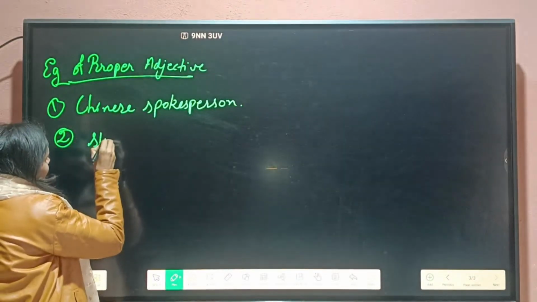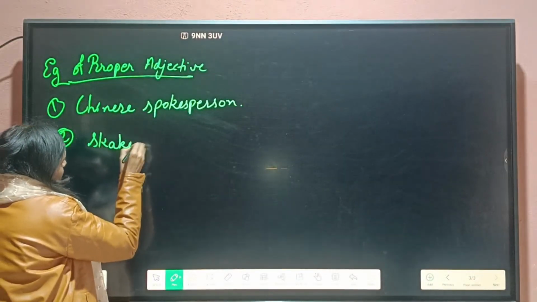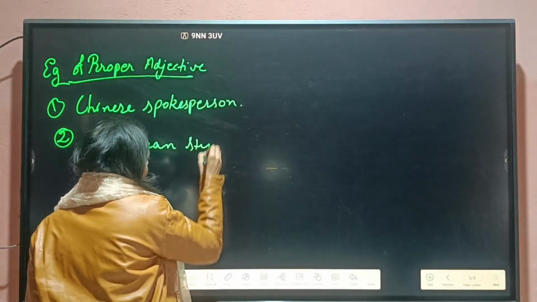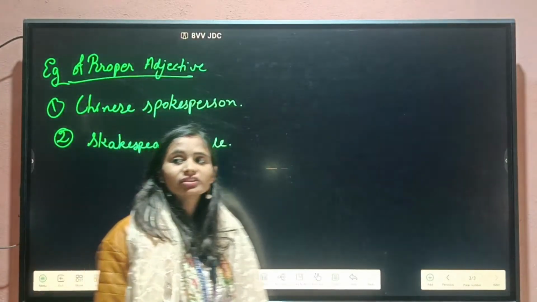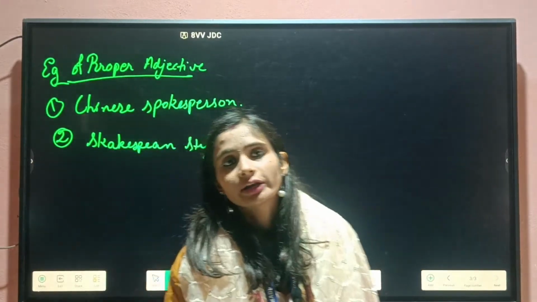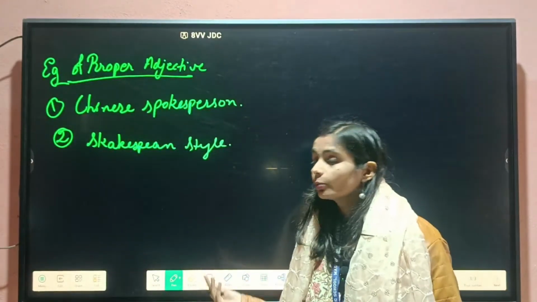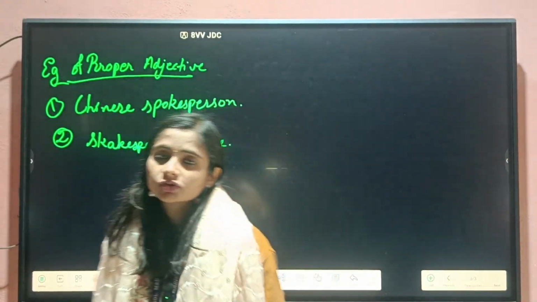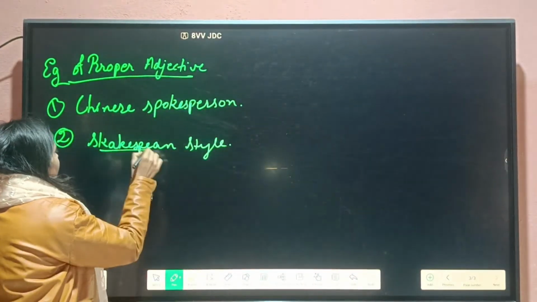His writing skills are Shakespearean style. If someone asks which type of writing style you are adopting, you can say that I am adopting Shakespearean writing style. So this is also our proper adjective.